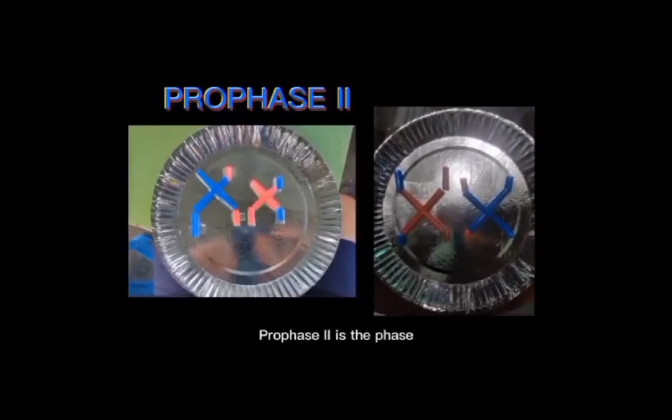Prophase 2 is the phase that follows after meiosis 1 or after interkinesis. If interkinesis takes place, the nuclear envelope and the nucleus disintegrate during prophase 2. The chromosomes are condensed, and the centrosomes replicate and move towards the opposite poles.